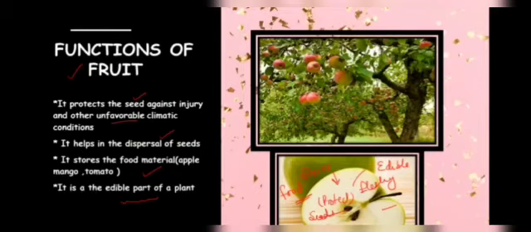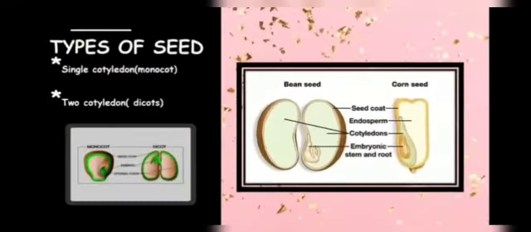Coming to the next slide, we are going to discuss the types of seeds. Types of seeds: as we have discussed, inner to the seed coat there is a seed leaf, which is also called a cotyledon.